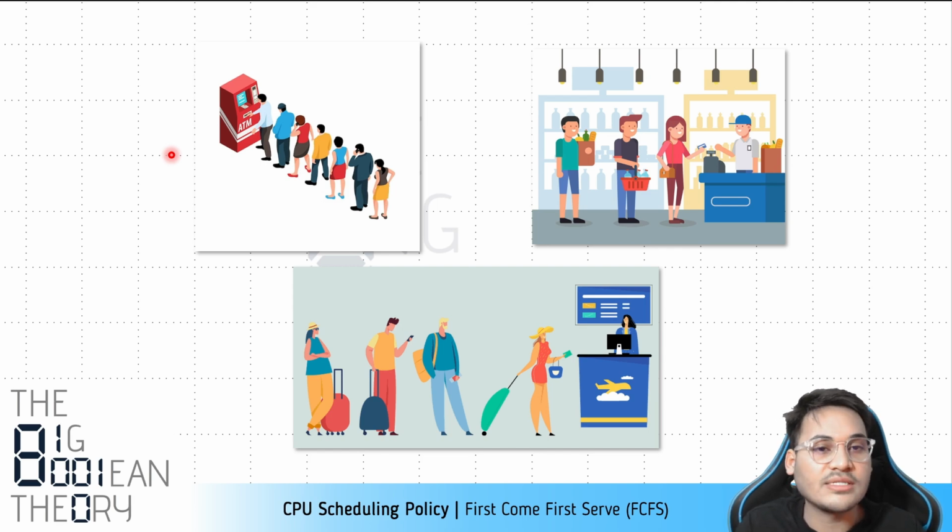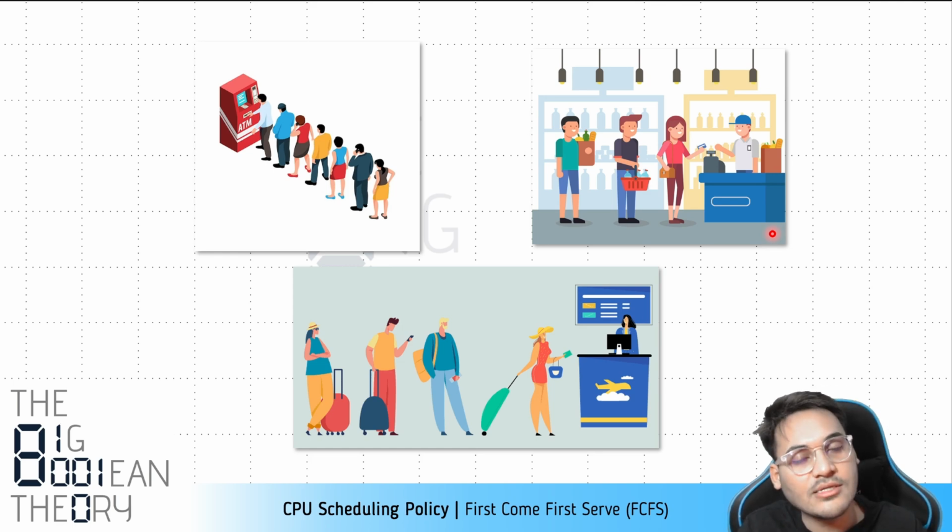Another example is that of a grocery store, where there is a cash counter and there is a single person, let's say. Then you stand in a queue, and one by one the people at the counter process your billing. So you have to stand in the queue, you have to wait for your turn. One by one, each person will get a chance to get their billing done. So this is the first come, first serve policy. The one who comes first will be given the chance first.